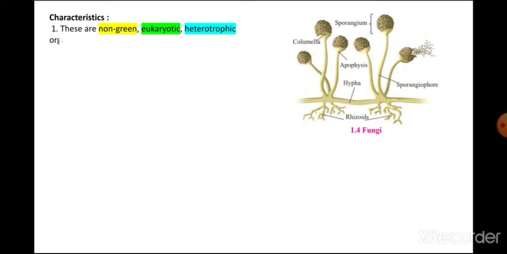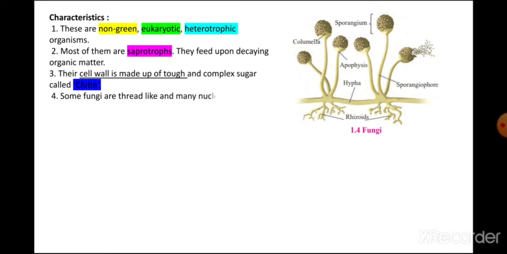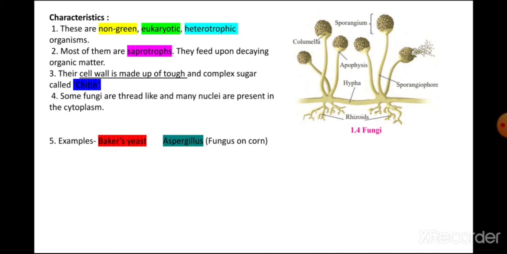These living organisms are non-green, that means they do not have chlorophyll. They are eukaryotic and heterotrophic organisms. Most of them are saprophytes, that means they feed upon decaying organic matter. Their cell wall is made up of a tough and complex sugar known as chitin.